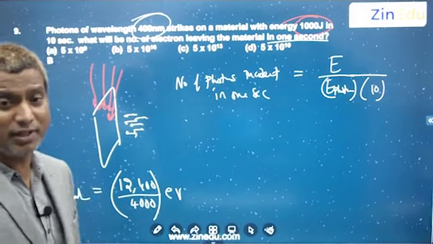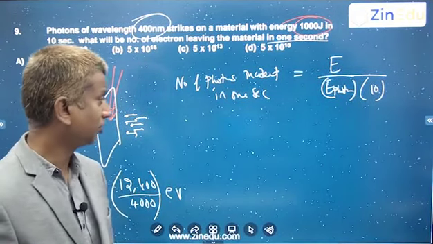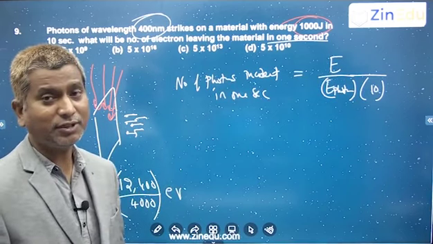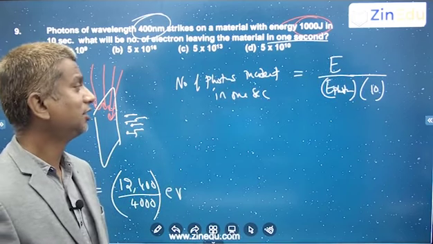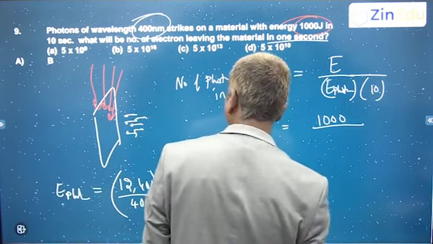You need to convert this electron volts into joules, because 1 electron volt is 1.6 into 10 power minus 19 joules. So you will get 1000 joules divided by the energy of each photon.